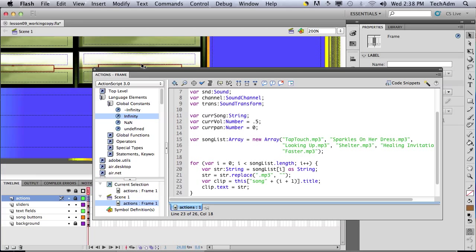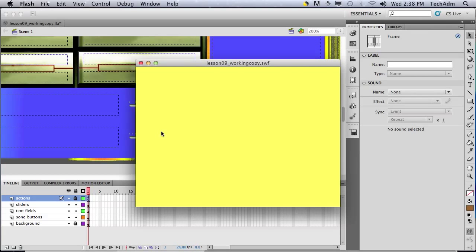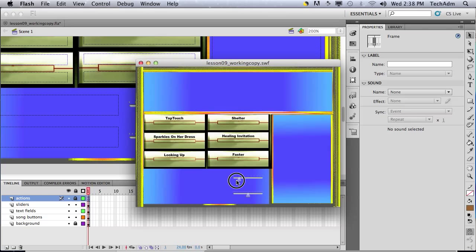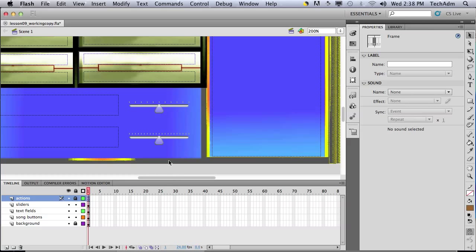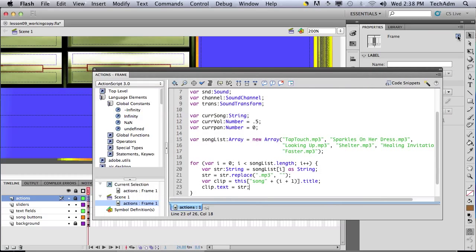The next thing is, when we run our program, notice there's this slider here. We only want it to be seen when we start playing music, because right now there's no music to be played. So we just have to change it here.